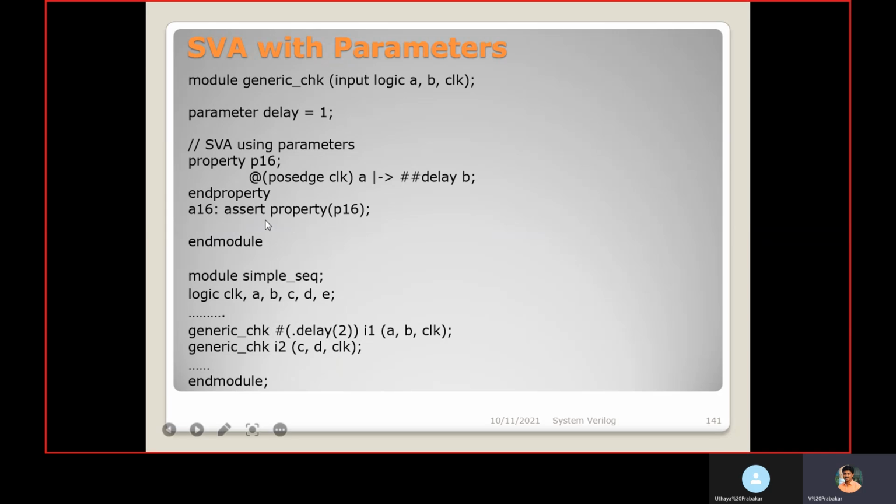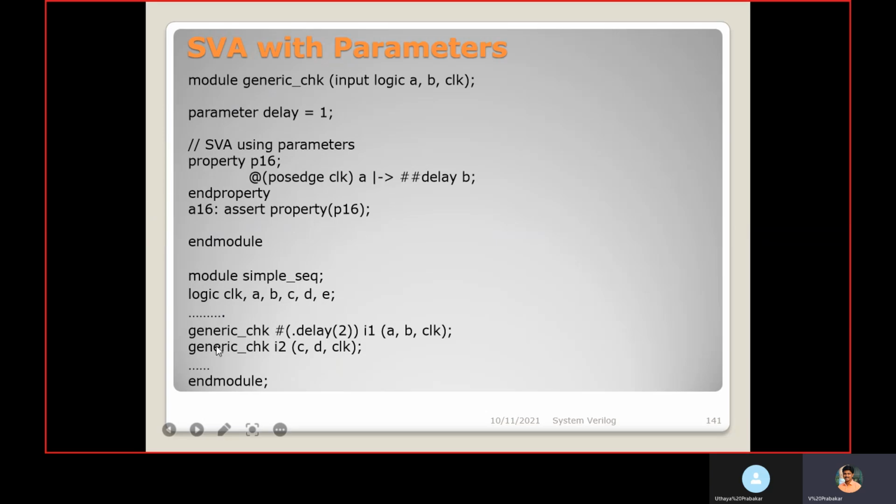After that I am checking the property with the help of assert property. Now I want to change this delay to some other value. Means while I am instantiating this module, generic check. This is the model for creating the assertion property. So this model I need to instantiate in the top or somewhere.